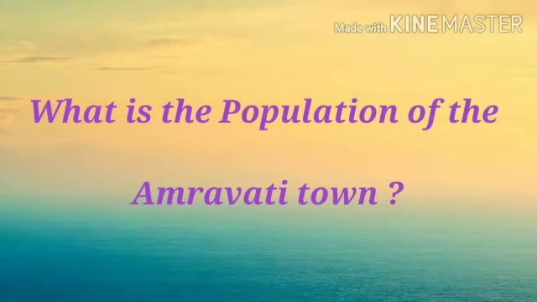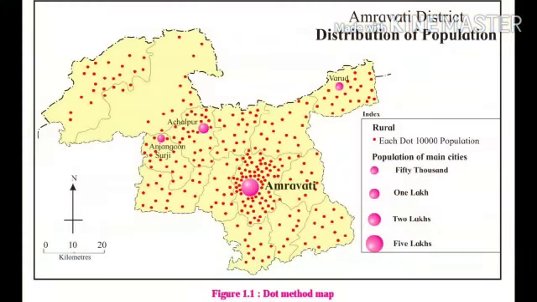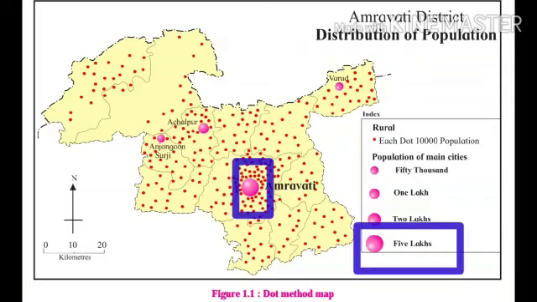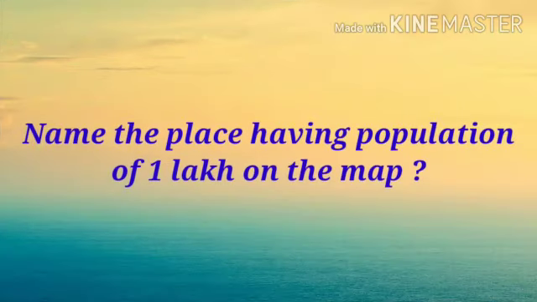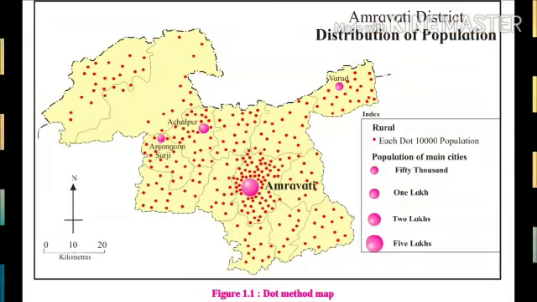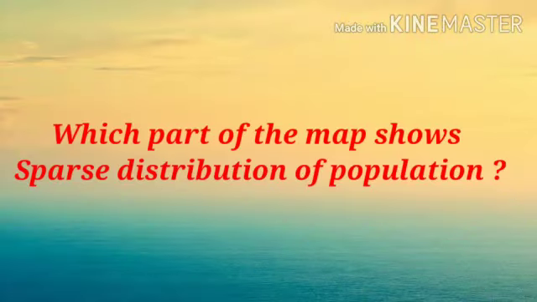What is the population of the Amravati town? The answer is, the population of the Amravati town is 5 lakhs. Here's our second question. Name the place having a population of 1 lakh on the map. Answer: as shown on the map, Achalpur has a population of 1 lakh.